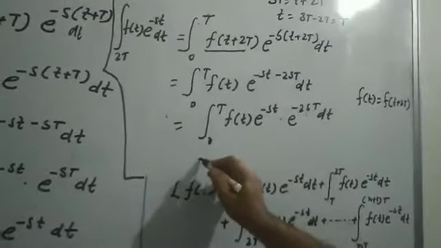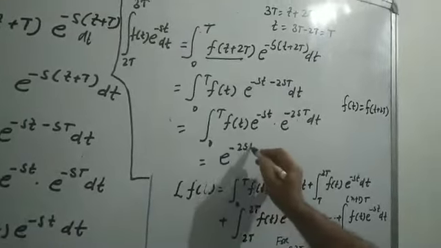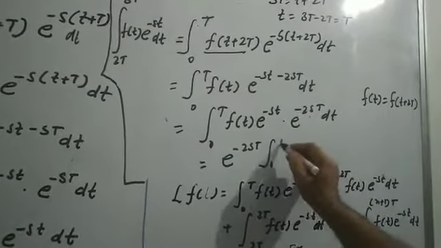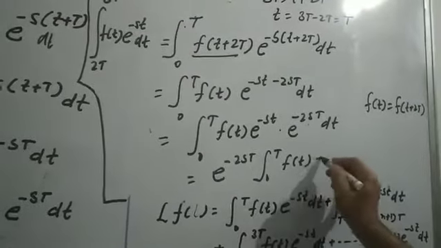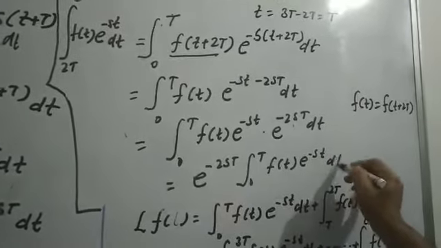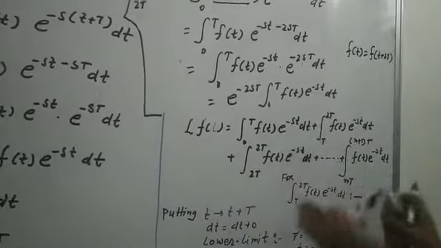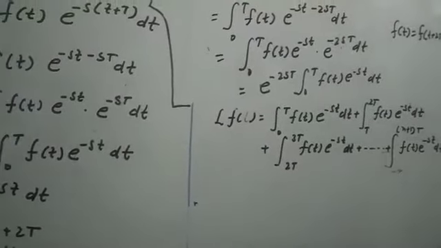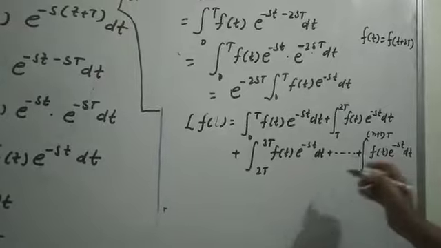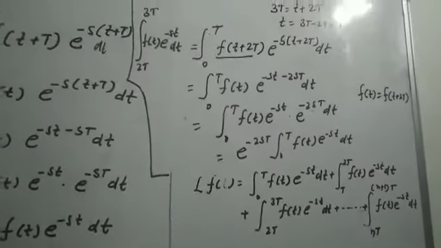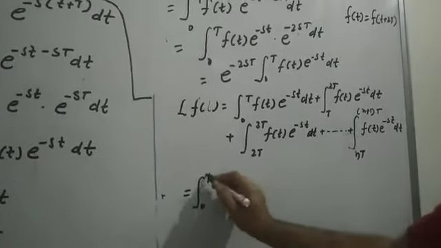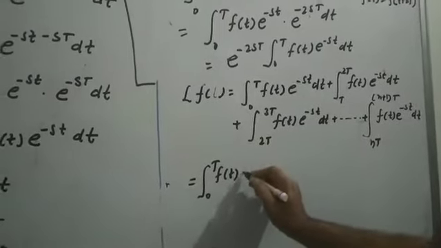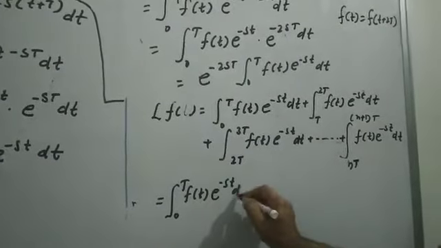Taking e to the power minus 2sT outside, we have the integral from 0 to T of f(t) e to the power minus st dt. Now substituting these values in this function, Laplace of f(t), you can substitute here, limit 0 to T of f(t) e to the power minus st dt.